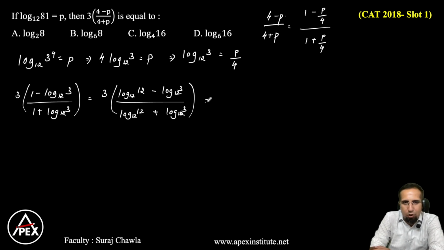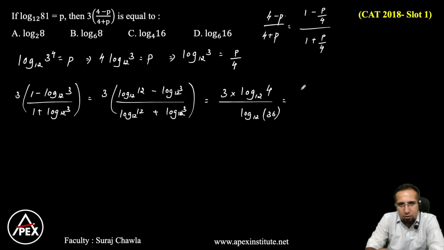Now when the bases are same, log A minus log B will be log A by B. So this can be written as 3 into log base 12 of 12 by 3, which gives 4, divided by log base 12 of 12 into 3, which gives 36. Now let's take 3 inside. So this becomes log base 12 of 4 cube divided by log 36 base 12, which will eventually be log 64 base 12 divided by log 36 base 12.